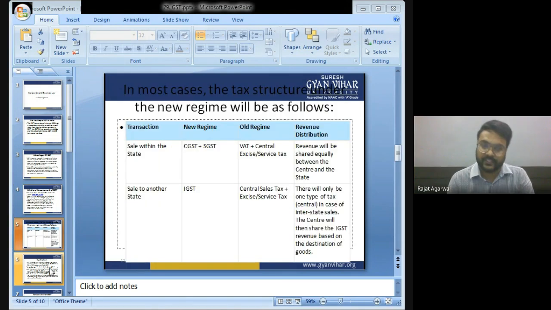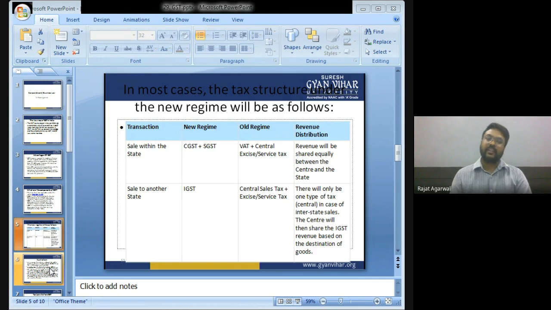In most cases, the structure under the new regime will be as follows. Sale within the state: under the new regime, CGST and SGST. In the old regime, VAT, central excise or service tax was applicable. How is the revenue distributed? Revenue will be equally shared between the center and the state.